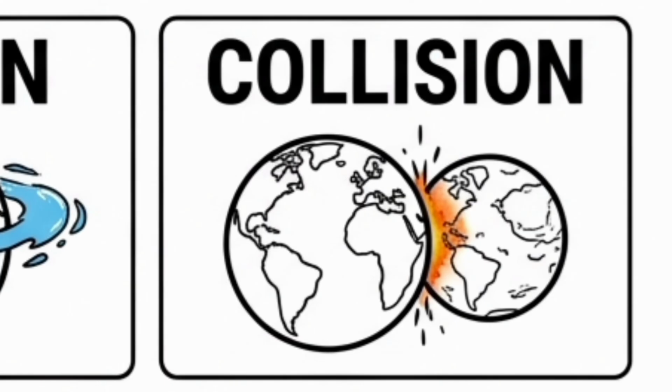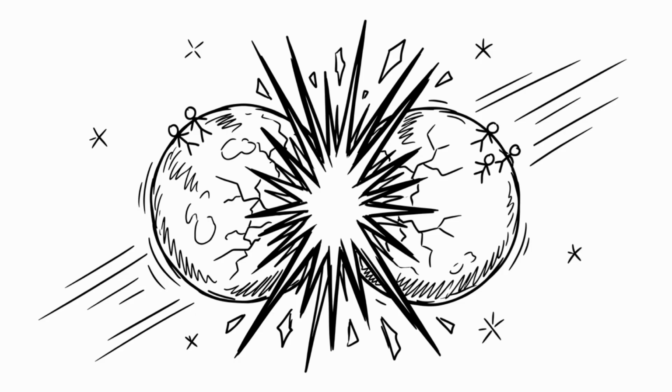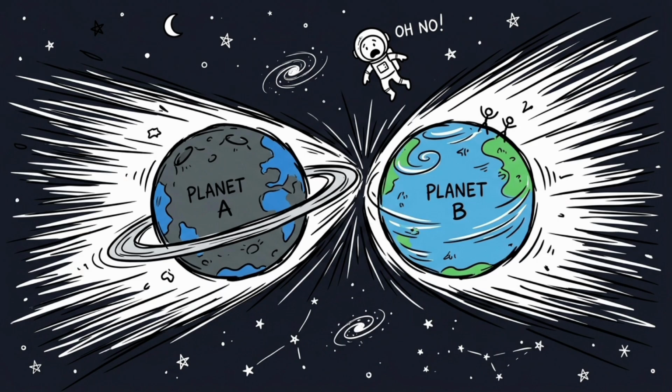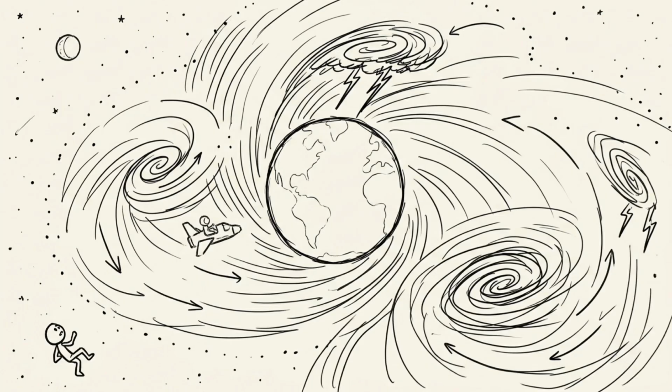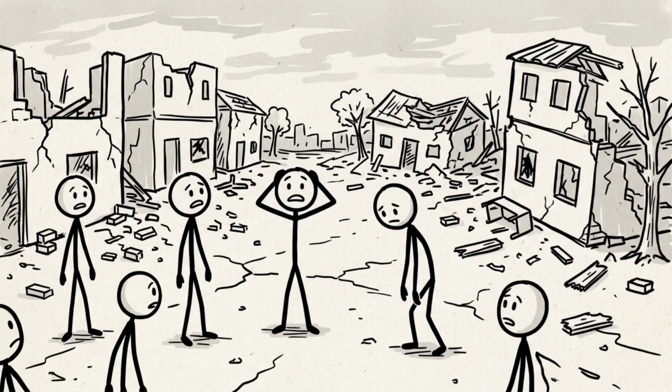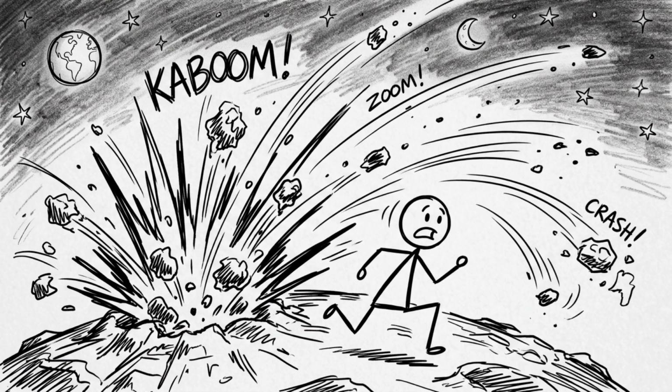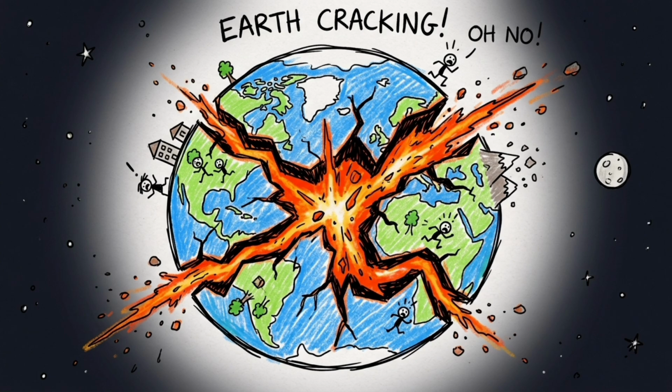Planet collision. Just bring another planet straight into Earth's path. A planetary collision releases energy on a scale far beyond nuclear explosions or natural disasters. The moment two massive bodies collide, the impact generates heat so extreme that rock begins to melt instantly. Shockwaves travel through both planets, breaking their internal structure apart from the core outward.